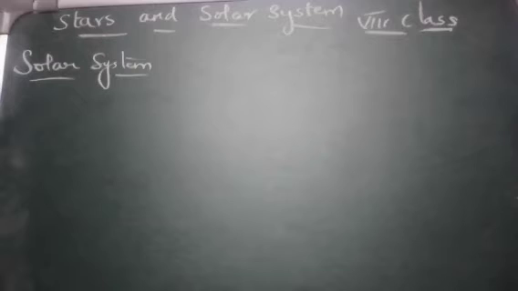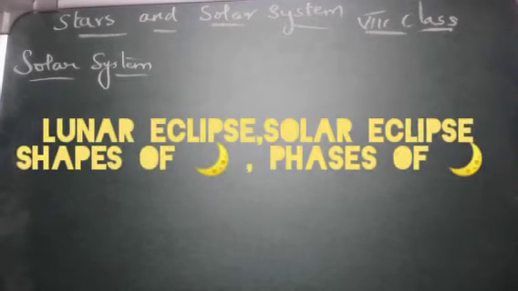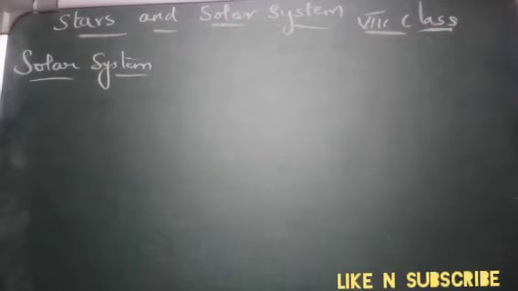We have been learning about the lunar system. We have learned about the lunar eclipse, the shapes of moon, the phases of moon, and different types of shadows. Why there is a length difference in the shadows. And today in this class we are going to learn about the solar system.